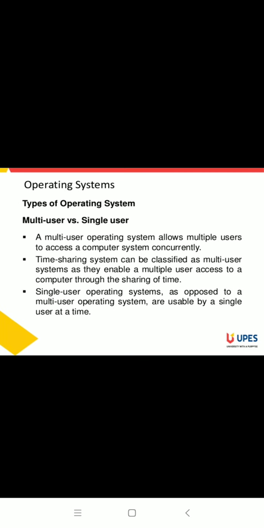The other operating system is your batch processing system. Batch processing system is also a slow operating system because first of all, if similar types of jobs are in your program for execution, then it collects and makes groups of similar jobs and then executes the batches one by one.